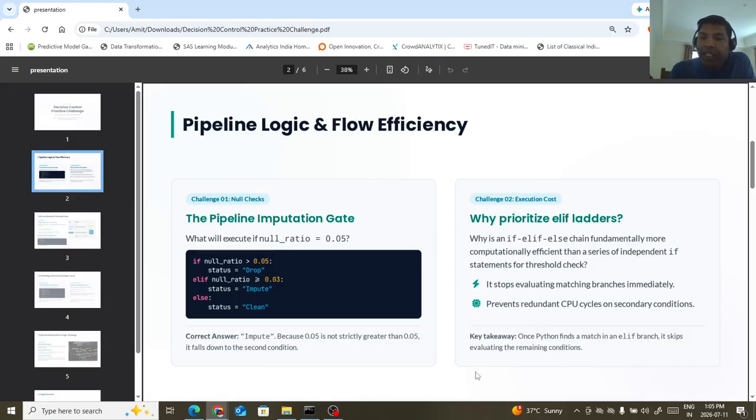Look at here, key takeaway: Python finds a match in if-else branches and does not keep evaluating the remaining conditions, right? Once the condition is matched, it goes into that branch, evaluates that condition, and then forgets the remaining conditions.